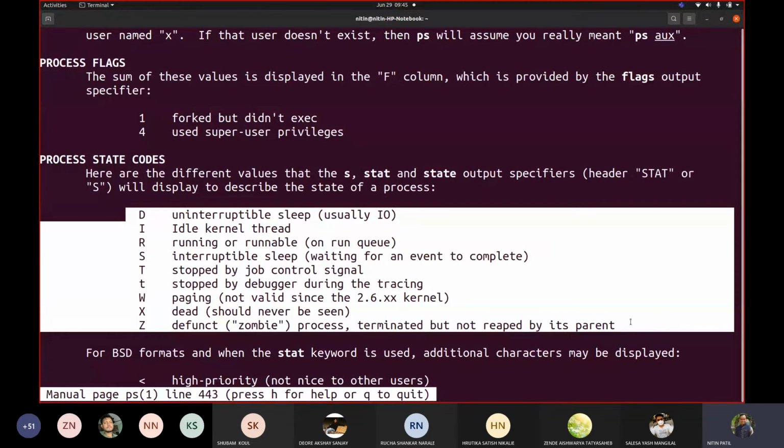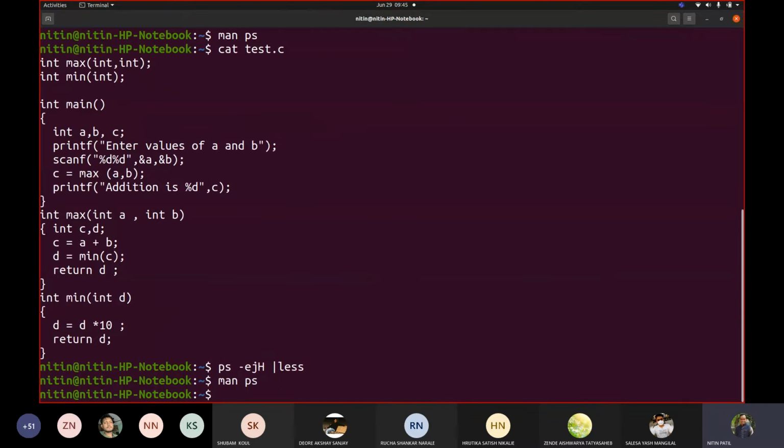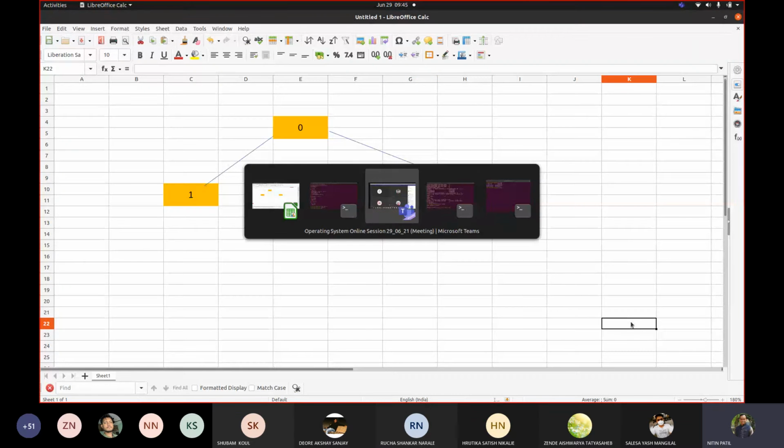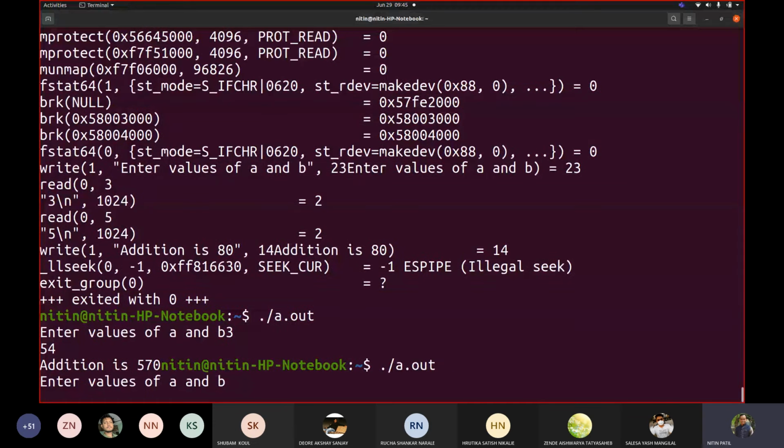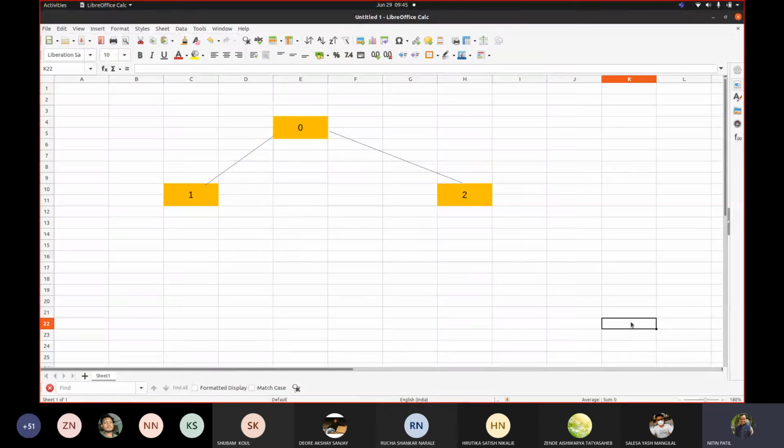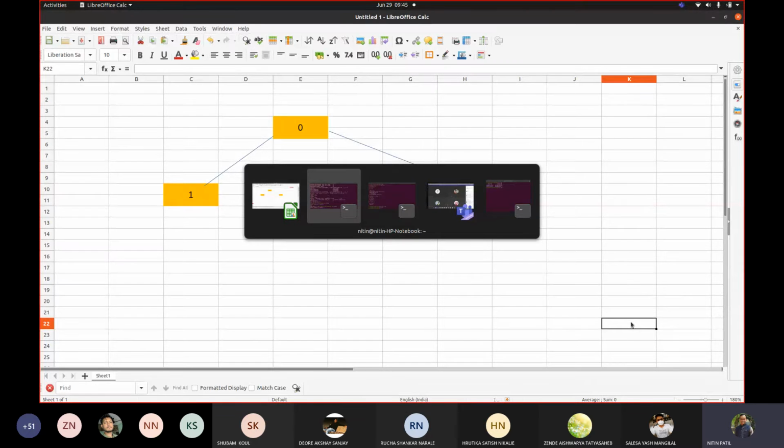These are many states. If I tell you these terminologies like uninterruptible sleep, idle kernel thread, what exactly do they mean? Our target is not only to learn Linux internals, our target was to learn operating system internals in general. But in which state is my code? Say, for example, if I go to the terminal and execute this code, in what state is this program running? You executed that program. Can I check it? How do I check in which state my code is?